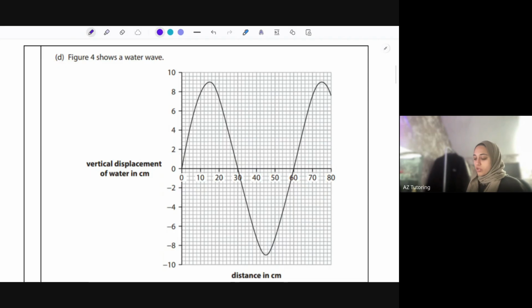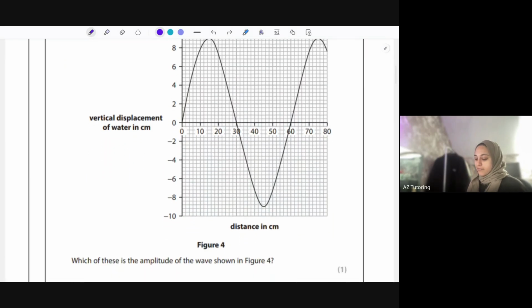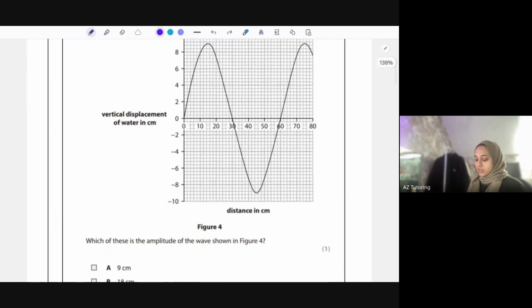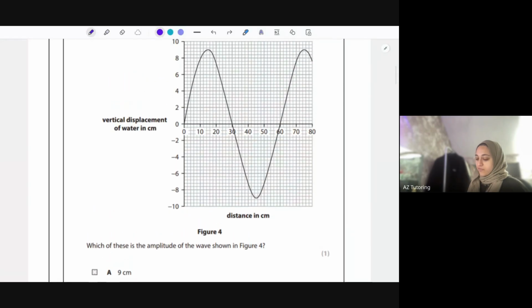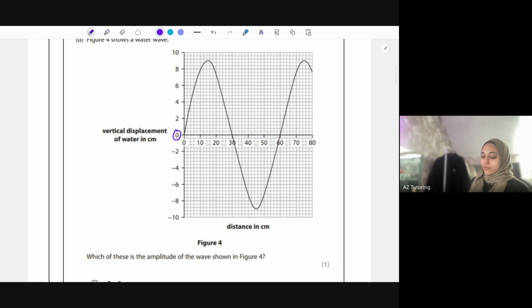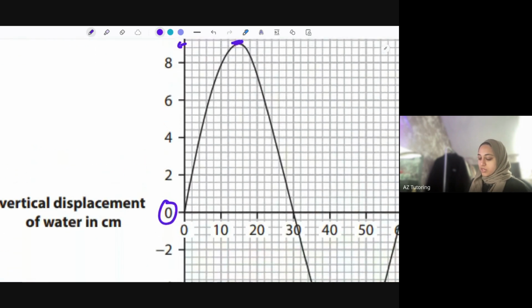Figure 4 shows a water wave. So we've got vertical displacement in the water, and then we've got the distance in centimeters as well. So which of these is the amplitude of the wave shown in figure 4? Now the amplitude is from your zero part, not from the bottom, up until the top of the peak, which is here. So we need to know what this is, roughly. Well, let's work out the value of each box. We've got 1, 2, 3, 4, 5 boxes between 0 and 2. So to work out the value of one box, you would do 2 divided by 5, which gives you 0.4.